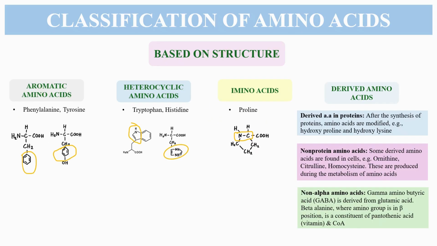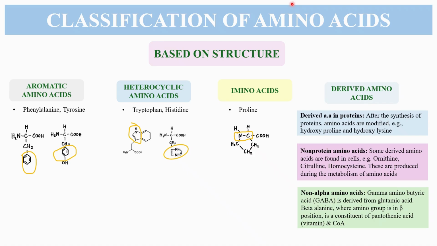Amino acids are also classified based on structure as aromatic amino acids. Aromatic amino acids have a benzene ring in their structure, such as phenylalanine and tyrosine. There are also heterocyclic amino acids that contain at least one ring made up of atoms of different elements, and the examples include tryptophan and histidine.